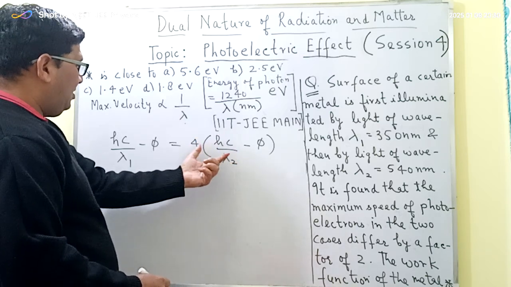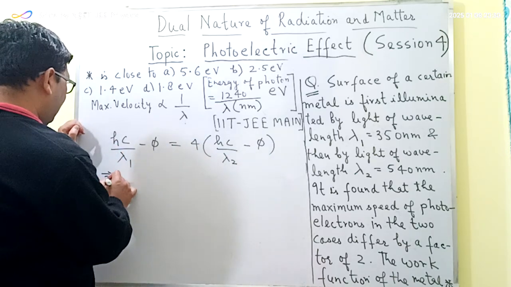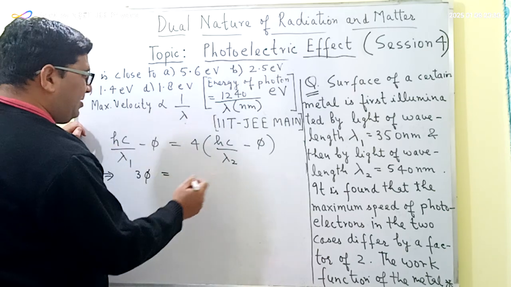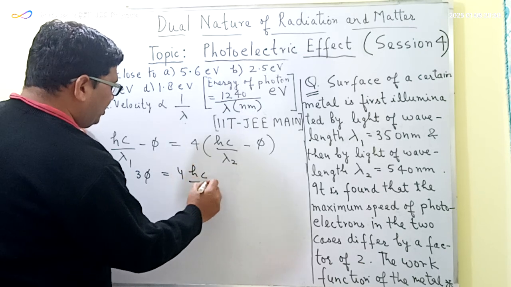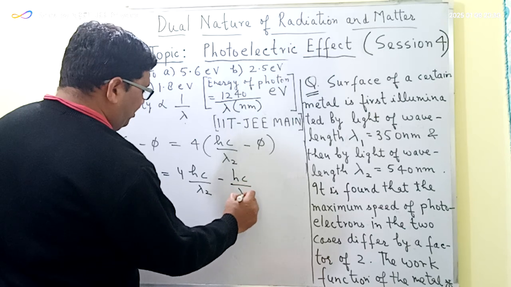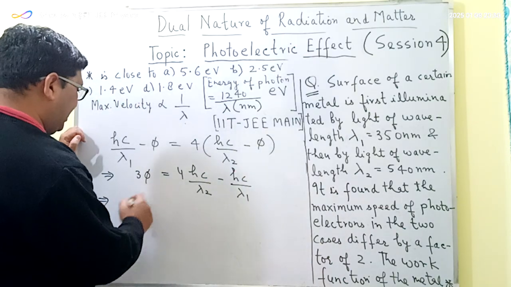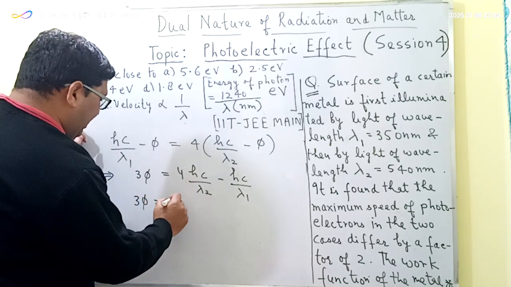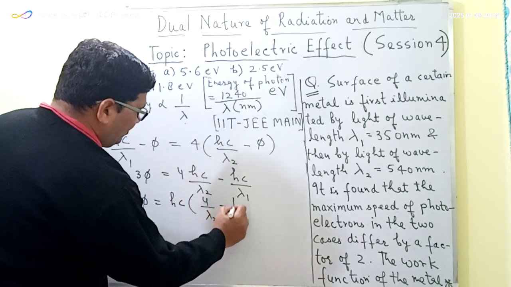This minus 4 phi I will be taking to the left hand side. So this equation will become 3 phi, where phi is the work function, and the hc upon lambda terms I will take to the right hand side. So this becomes 4 hc upon lambda2 minus hc upon lambda1. So from here the work function can now be easily calculated. 3 phi is equal to, hc can be taken as common, so 4 upon lambda2 minus 1 upon lambda1.